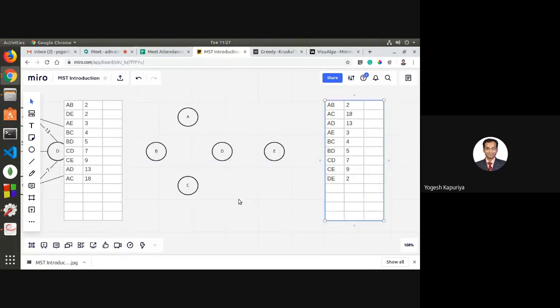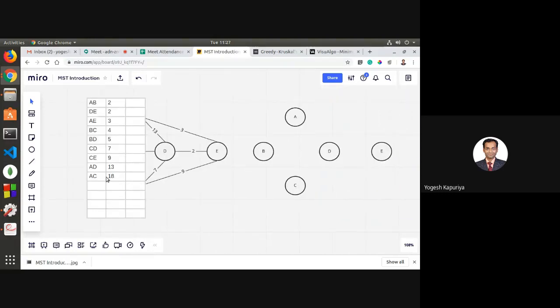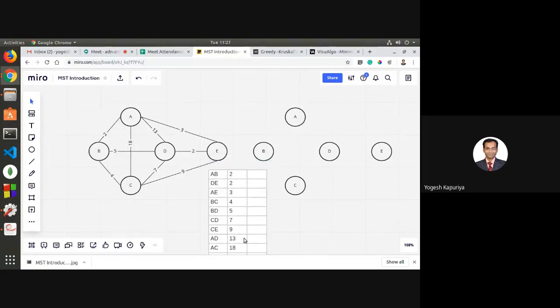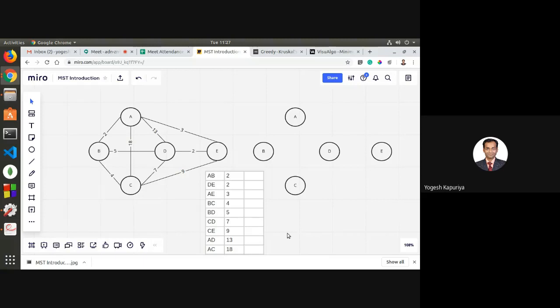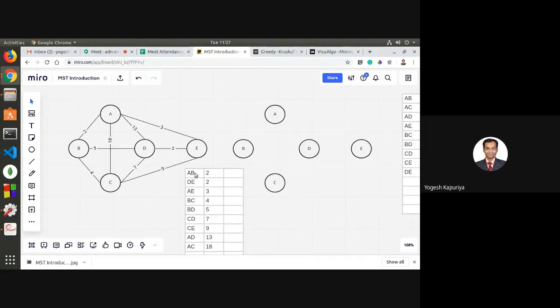So let us put this aside. Let us focus now on this. So we have this. Okay, what is the next step? The next step says that you take an edge in order of its weight. The first is AB.